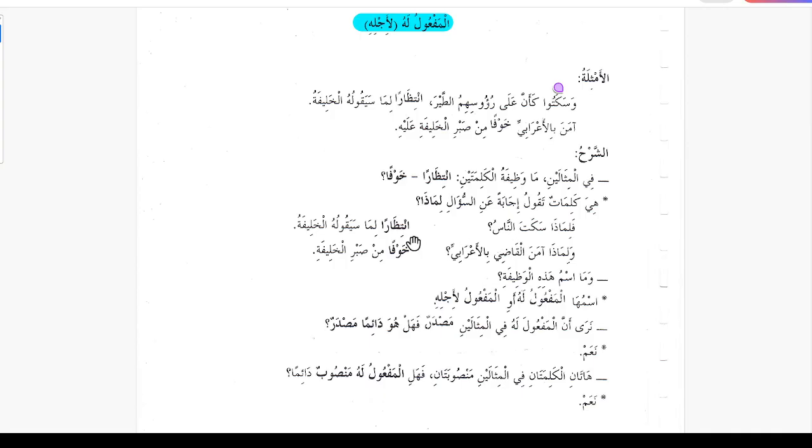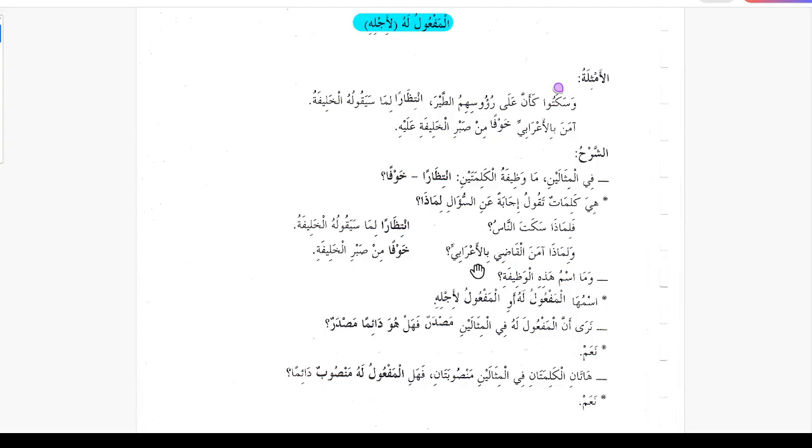So the answer is intazaran lima sayakuluhu al-Khalifatu. They were waiting to see what the Caliph will tell him. So they were silent because of the waiting for what the Caliph will say.